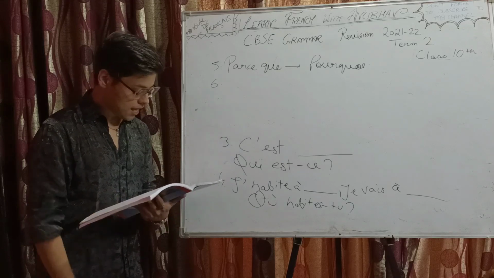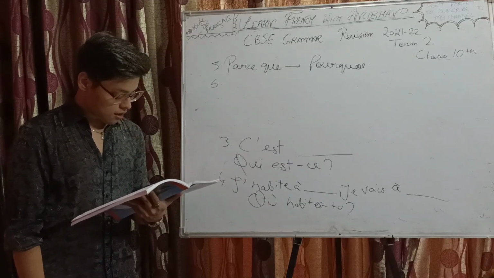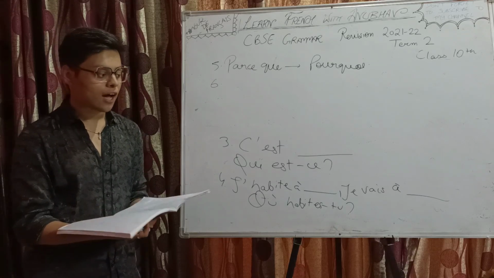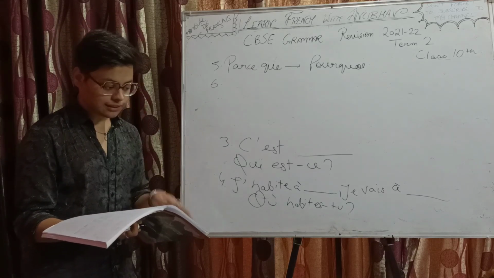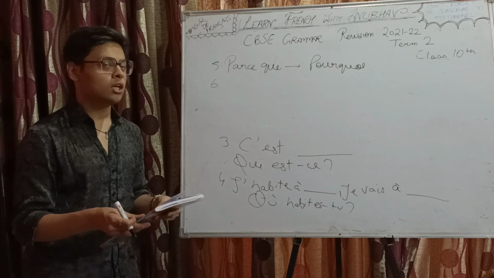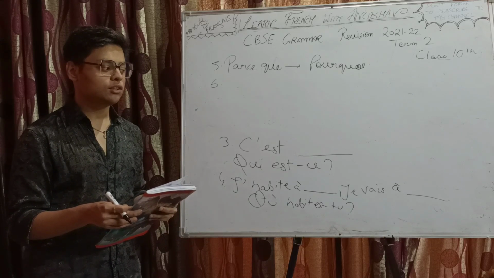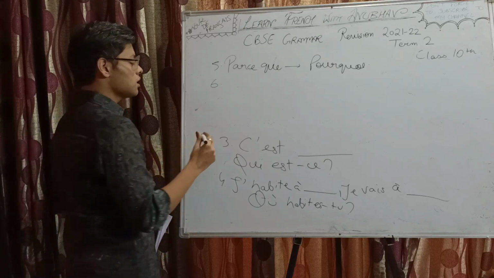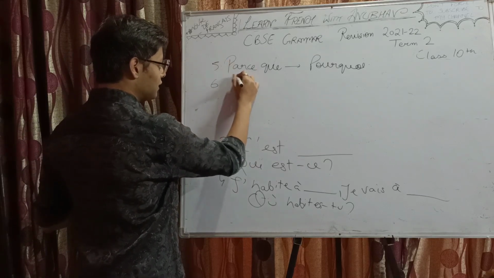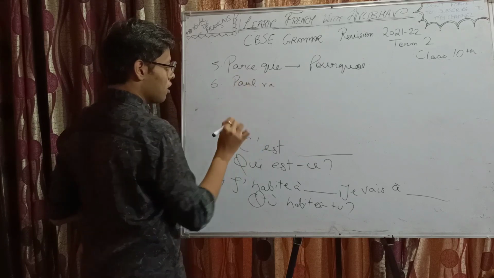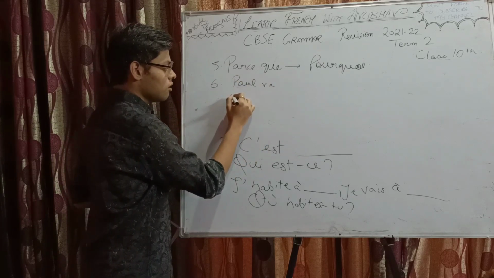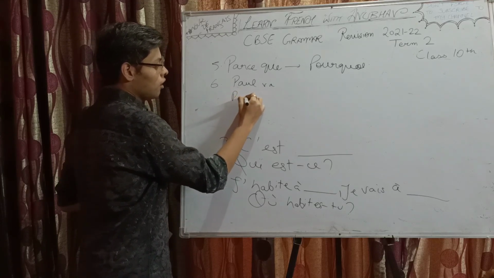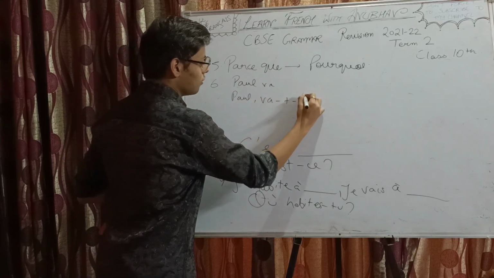6th one, we have inversion with proper noun. I discussed it a long time back. How do we do inversion with a proper noun? Say the noun which we have is a name, say Paul. Now we are to say Paul va. Its inversion will be what? Va Paul? No. It would be Paul va-t-il.